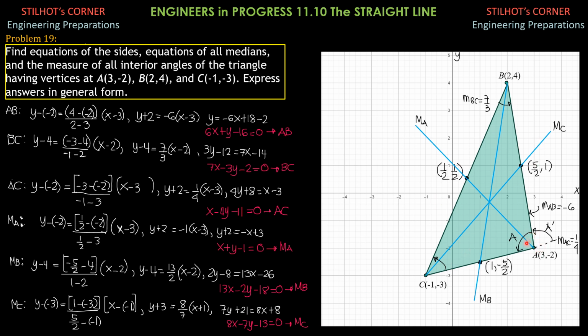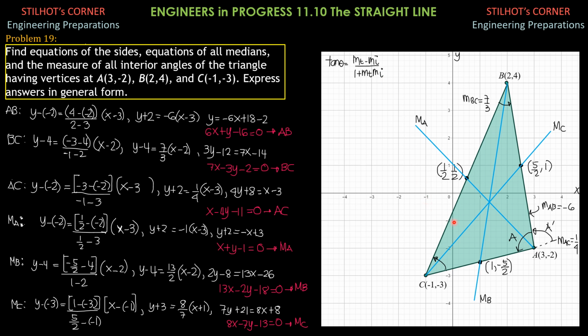Now for the angles, this angle A is more than 180 degrees. So we'll solve for A prime in the counterclockwise direction. This should be the terminal side, and this is the initial side, which has slope 1/4. And the formula: tangent of theta is equal to slope of the terminal side minus slope of the initial side, all over 1 plus slope of the terminal side times slope of the initial side. That's the formula, remember.